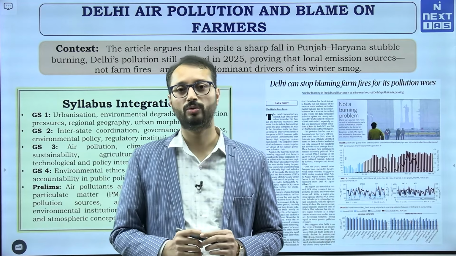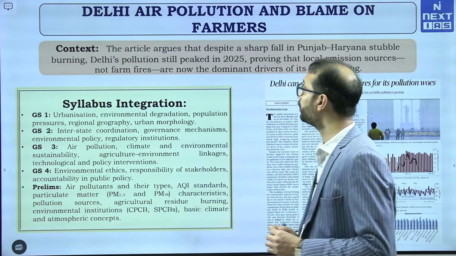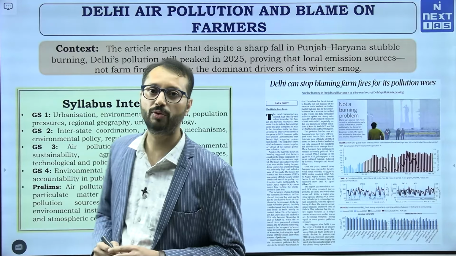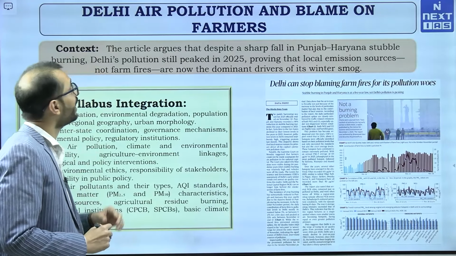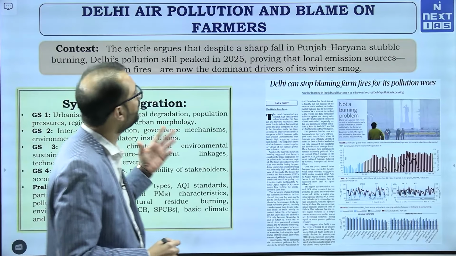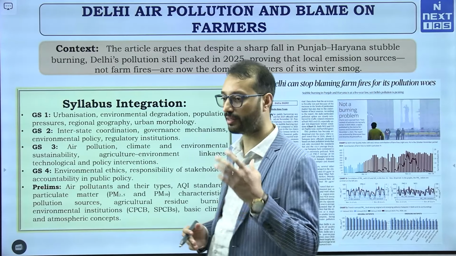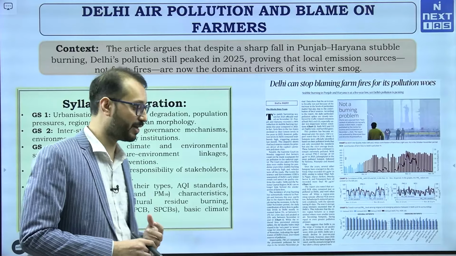Now moving on to the mains oriented topics today. The first article that we are going to discuss is on Delhi air pollution, and Delhi cannot blame it on the farmers now, right. The data on farm fires, the stubble burning, recently is making a lot of buzz.